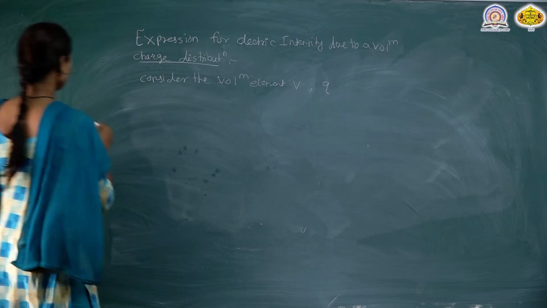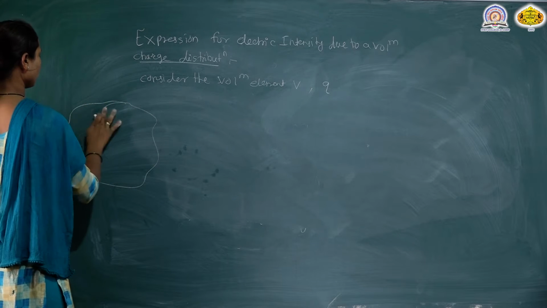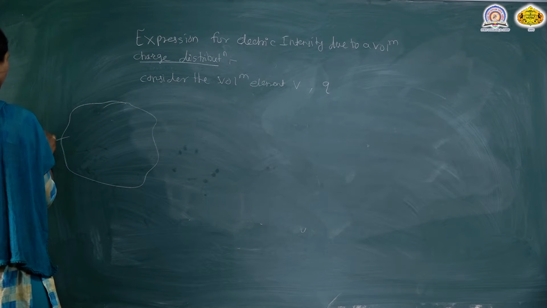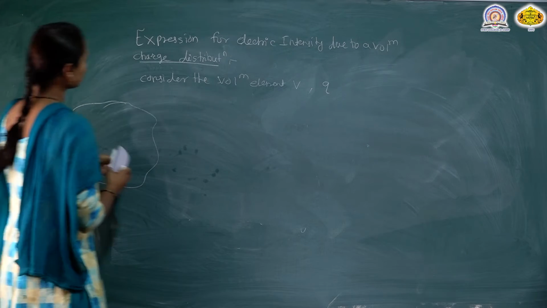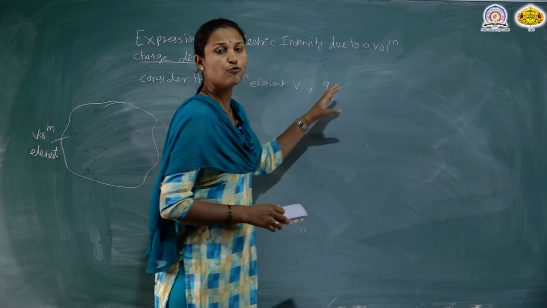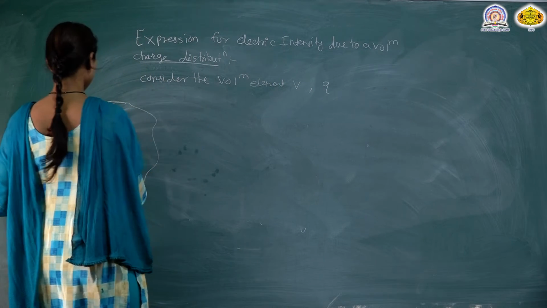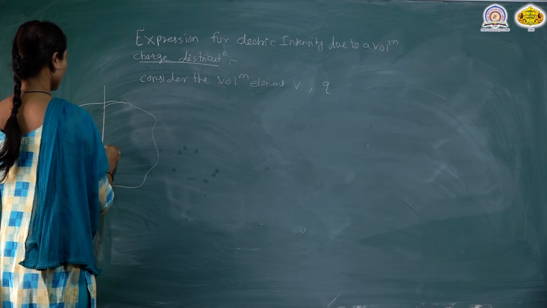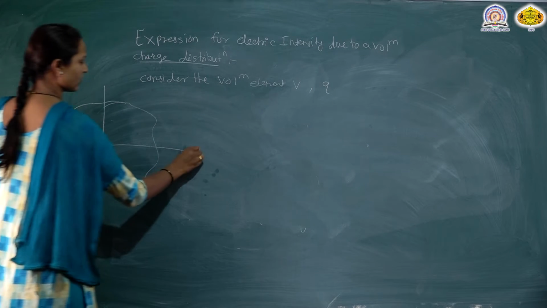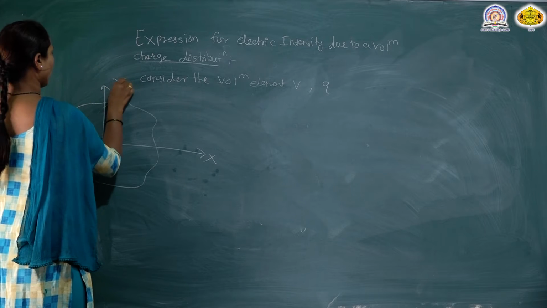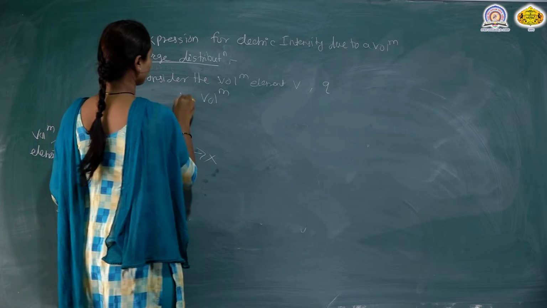This diagram shows the small volume element. In this volume element the volume charge is distributed, in the Cartesian coordinates x, y and z.